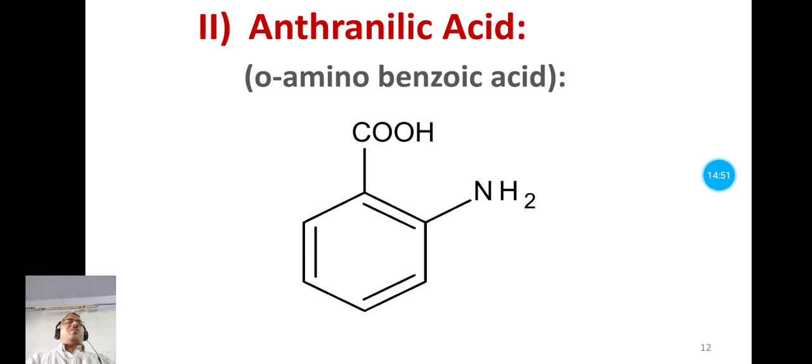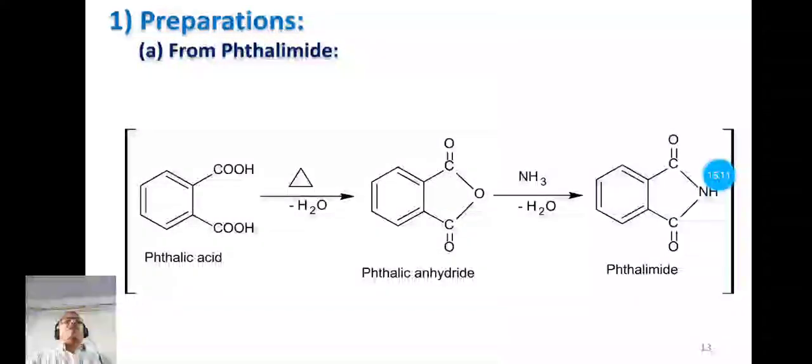Now the second aromatic carboxylic acid that we have to study is anthranilic acid. It is also known as ortho-amino benzoic acid. Now here, first of all, we have to study the preparation methods of anthranilic acid and then its chemical properties. Now let us see the preparation methods. Anthranilic acid is prepared from phthalimide, but this phthalimide is prepared from phthalic acid. I think we have prepared phthalic anhydride in the practical of BSc first year.